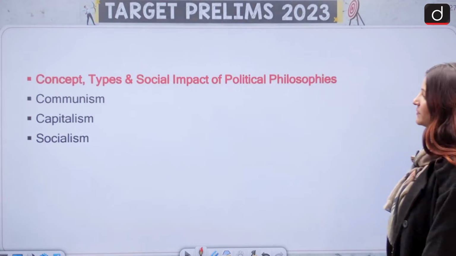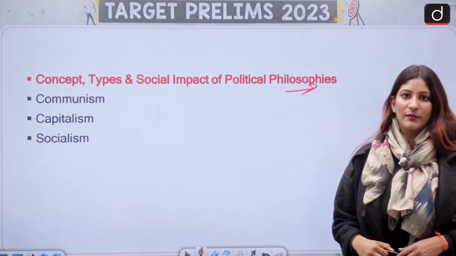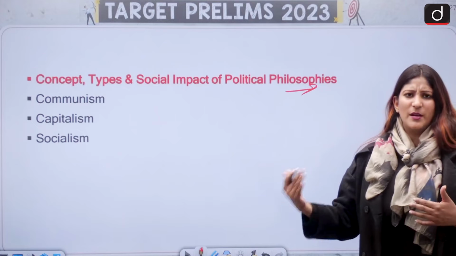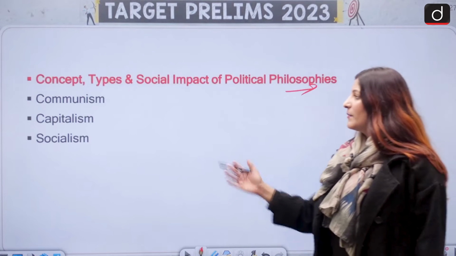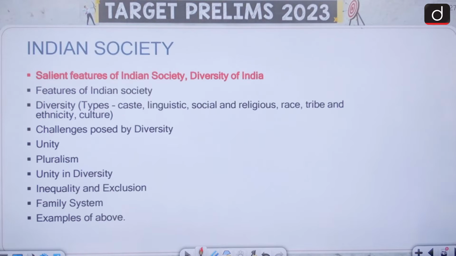Moving ahead, concept and types of social impact of political philosophy, how they are working. Some nations are communist, some are capitalist, and some are socialist. So these three ideologies. Break.